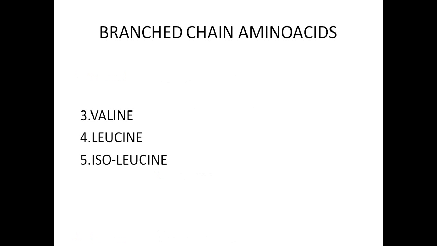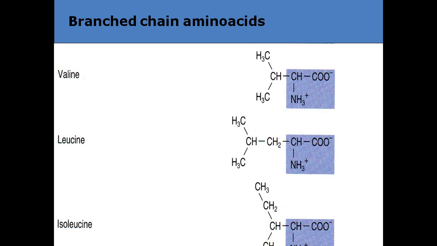Okay. So the next class is branched chain amino acids. Based on the structure and side chain, we are talking about the classification of amino acids. Simple amino acids are followed by branched chain amino acids. The second type is branched chain amino acid. Examples: valine, leucine and isoleucine. Valine, leucine and isoleucine are examples of branched chain amino acids.